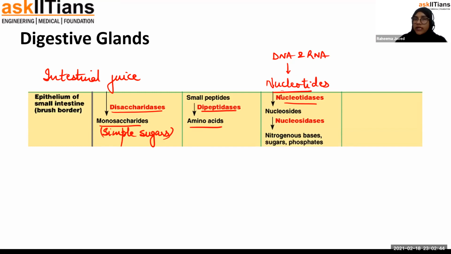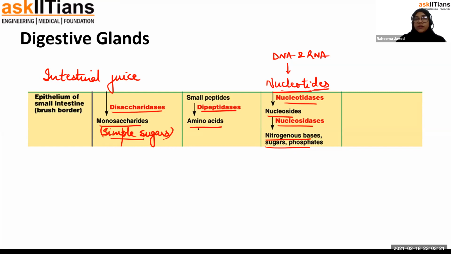Nucleotidases will act on nucleotides to form nucleosides. Basically, if you remove the phosphate group from nucleotides, they convert into nucleosides. So nucleotidases are only removing the phosphate group, which converts them into nucleosides. Then nucleosidases will act on nucleosides to convert them into their final products, that is nitrogenous bases, sugars, and phosphates. Okay, so this is what is happening through the intestinal juice.